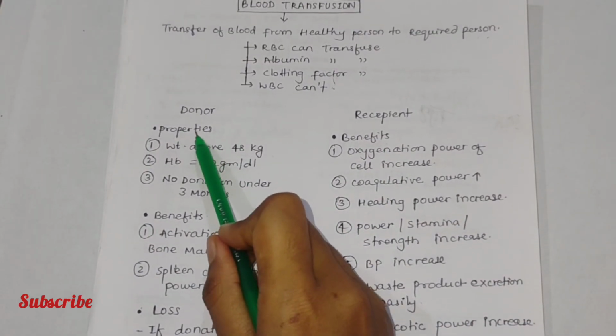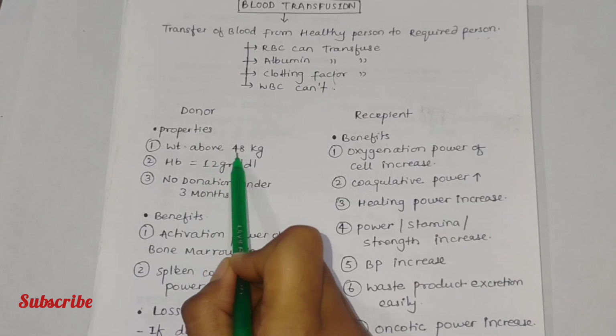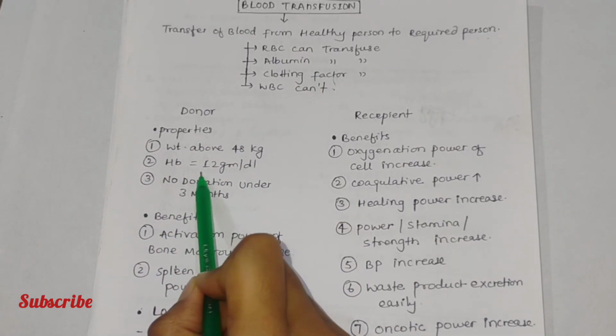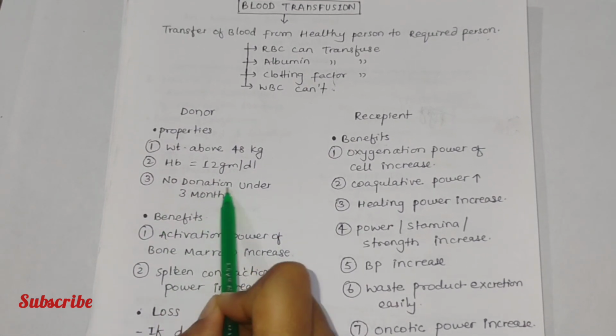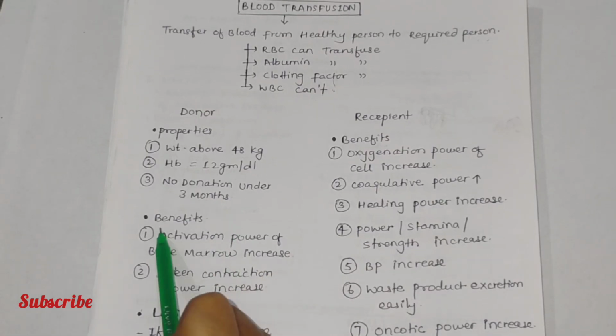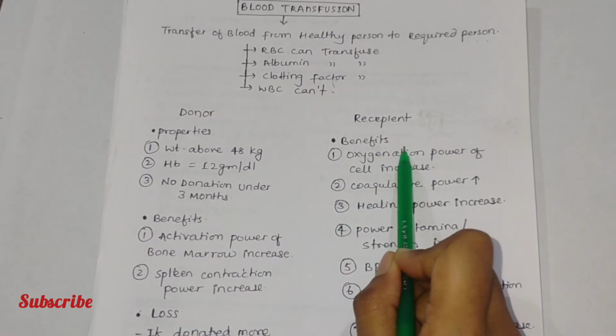So here we come to the properties of a donor. The donor's weight must be above 48 kg, the hemoglobin level of the donor must be above 12 g/dL, and there should be no donation within 3 months. Now we will discuss the benefits to the donor and the benefits to the recipient.